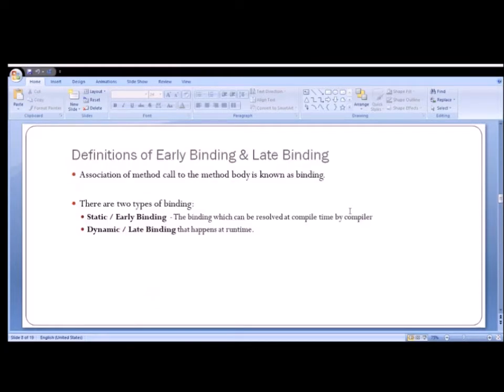Now, let us see definitions of early binding and late binding. Association of a particular method call to its corresponding method body is known as binding. And if this binding is done during compile time, this is known as static binding or early binding. If it is done at runtime, it is called dynamic binding or late binding.